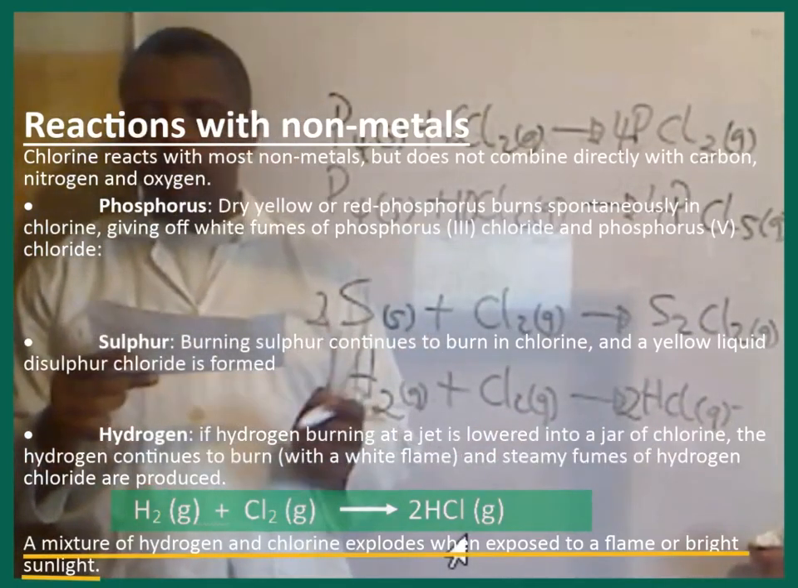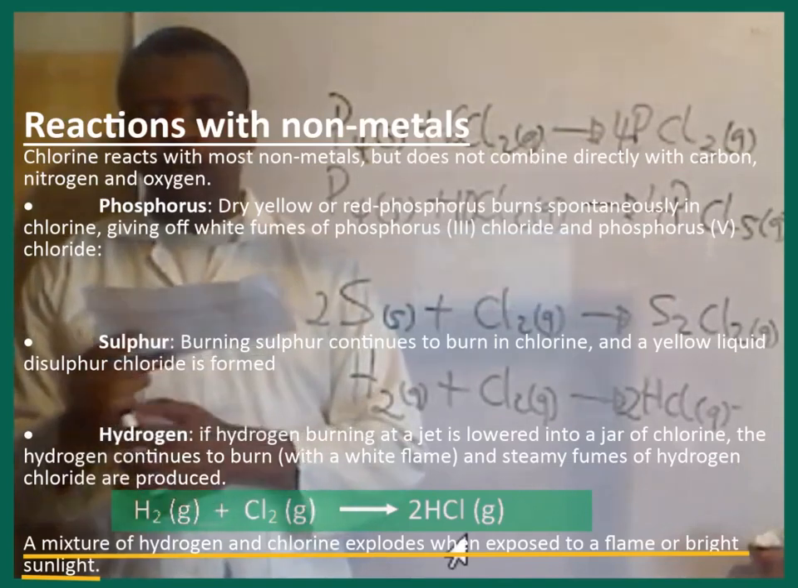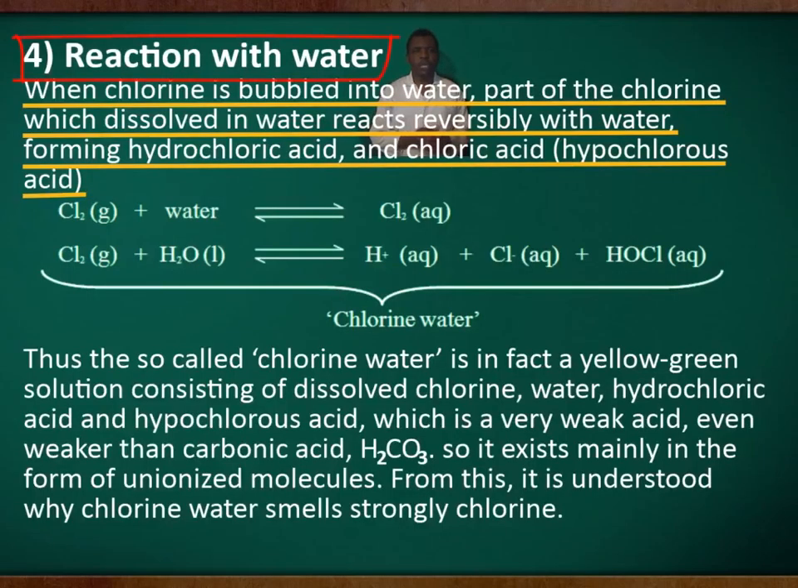A mixture of hydrogen and chlorine explodes when exposed to a flame or bright sunlight. 4. Reaction with water. When chlorine is bubbled into water, part of the chlorine which dissolves in water reacts reversibly with water, forming hydrochloric acid and chloric(I) acid, that is hypochlorous acid.